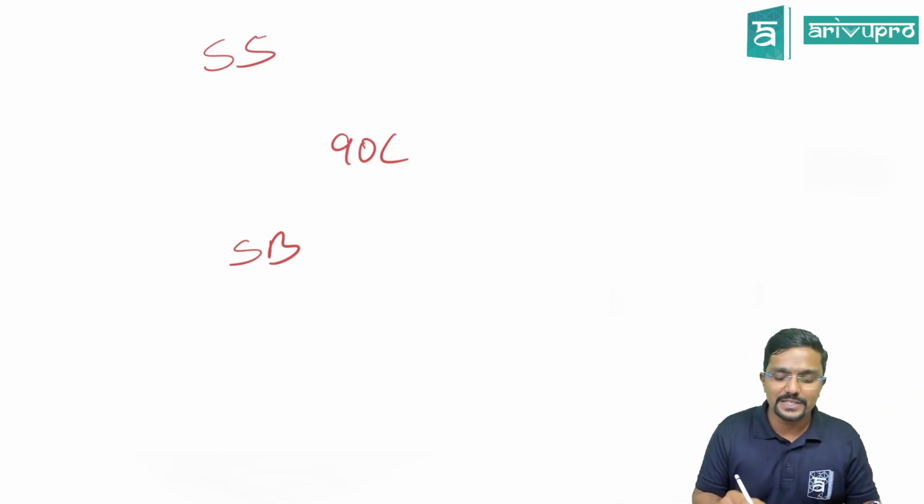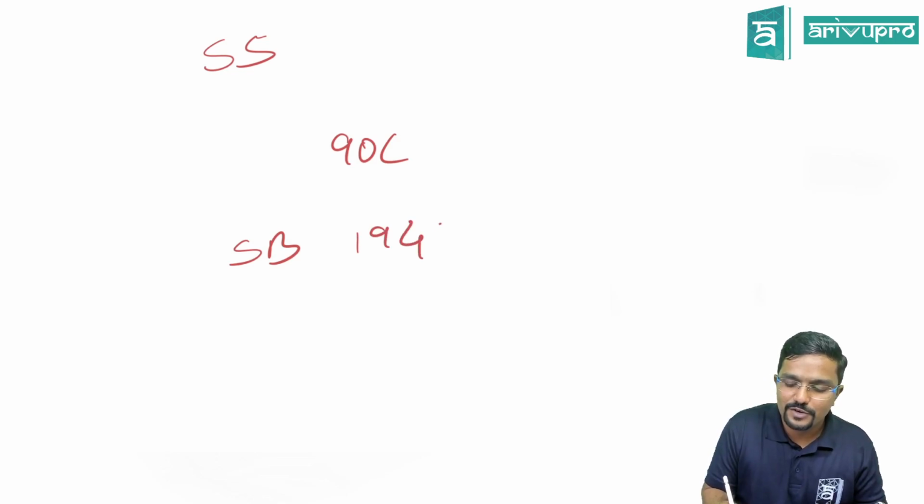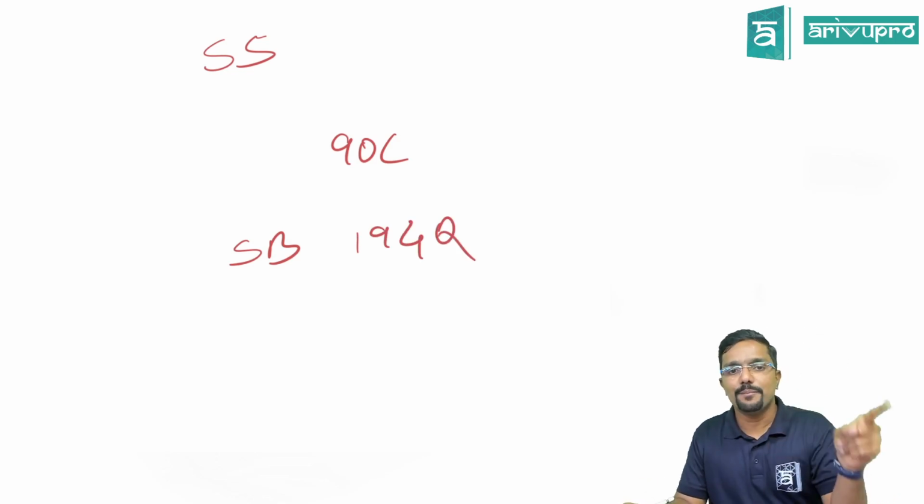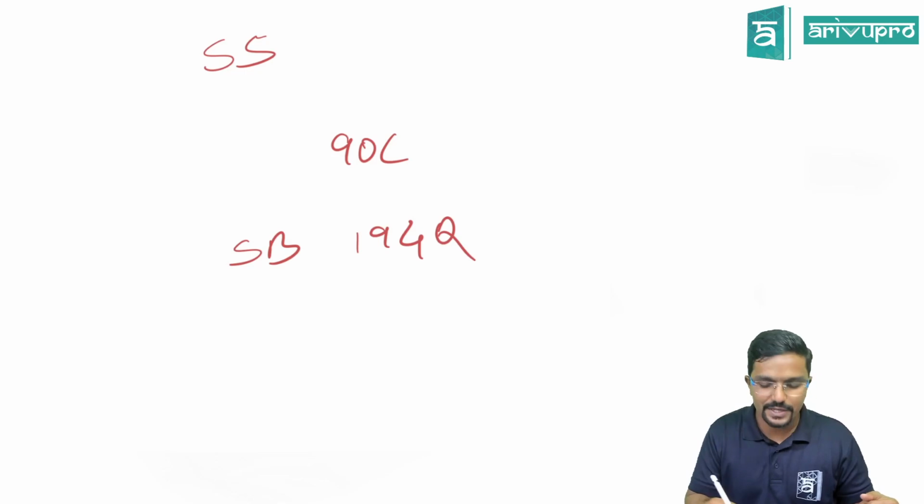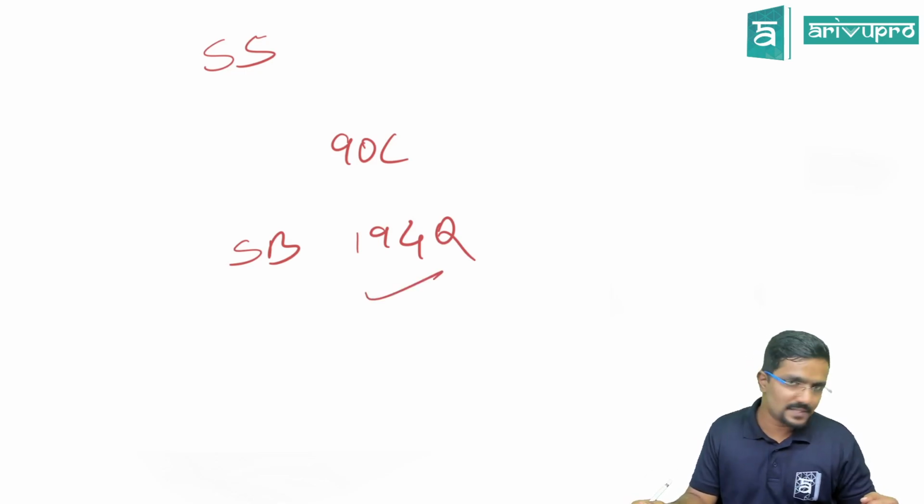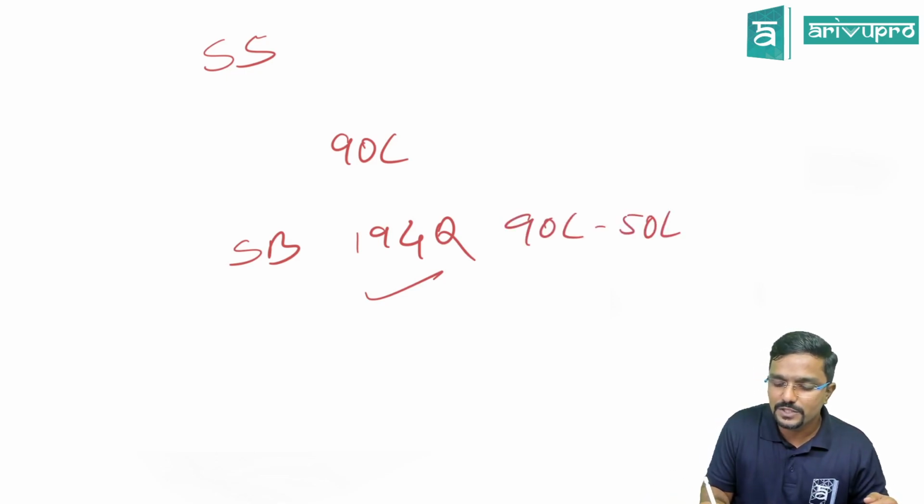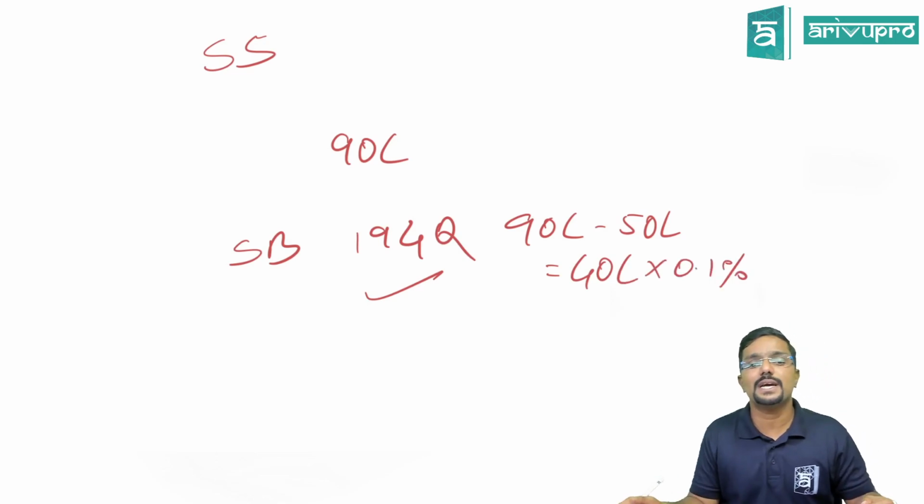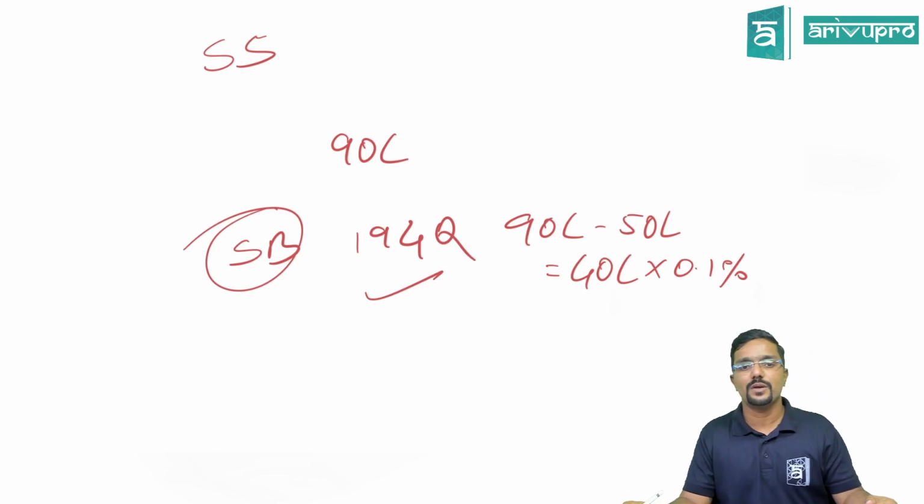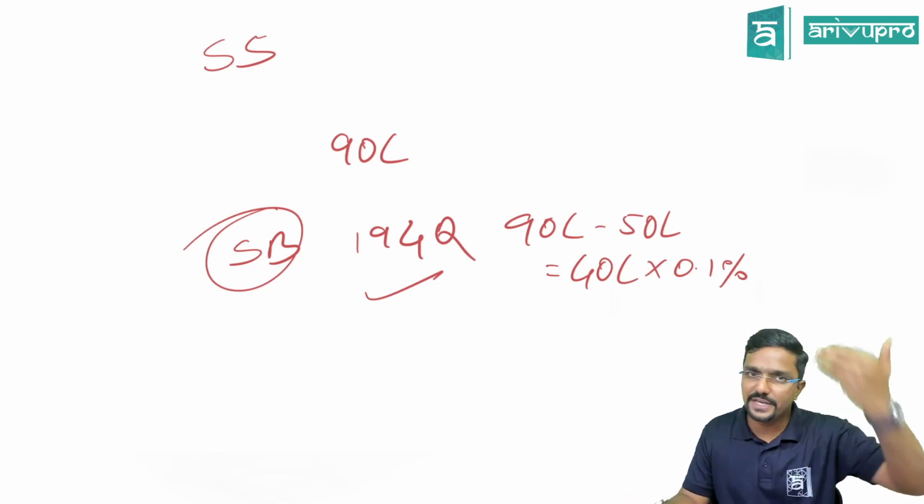So first, what we always check is 194Q from the buyer's point of view. Is the buyer covered under section 194Q? Yes, sir. Will he deduct TDS? Yes. How much? 90 lakh minus 50 lakh, which is 40 lakh, into 0.1%. Who is deducting it? The specified buyer. Okay, sir. So the buyer has already deducted TDS.